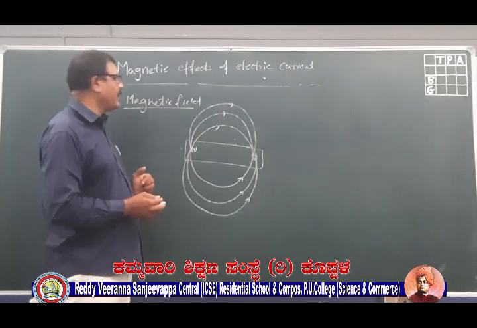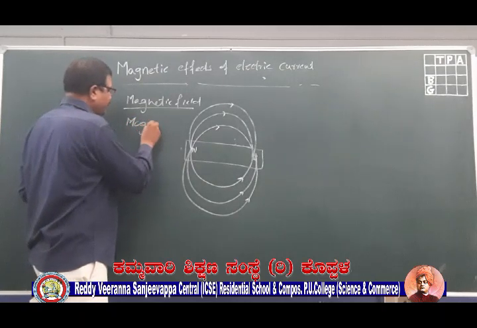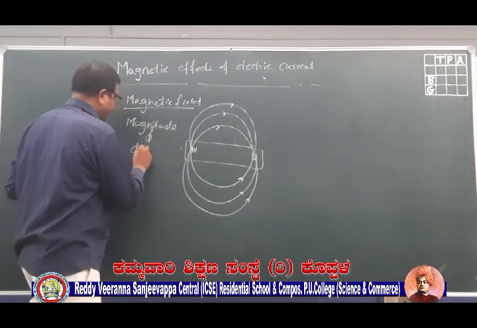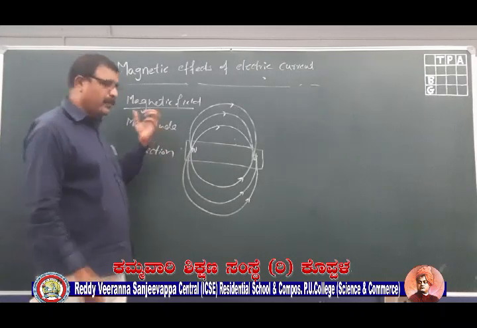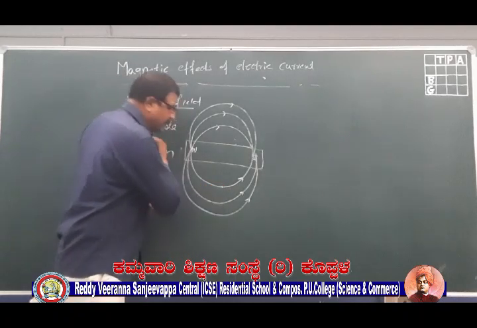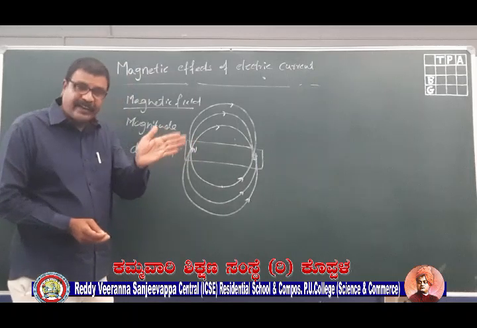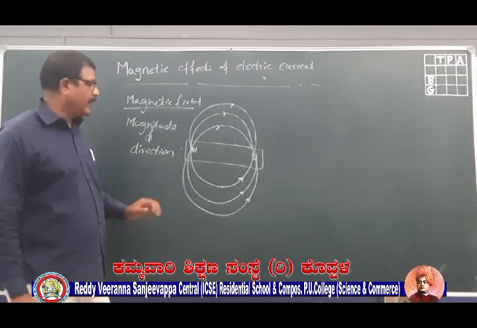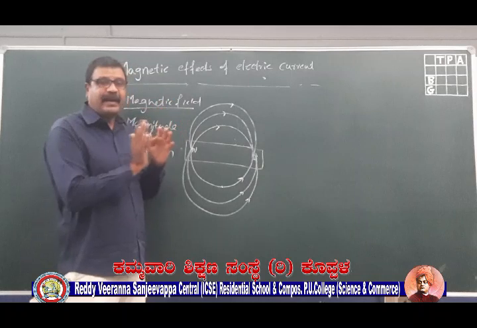And remember, one more very important thing: magnetic field has both magnitude and direction. Now, a question may arise, how can you find out the direction? Simple, keep your magnetic needle at any point. The direction of the deflecting north pole will give us the direction of the magnetic field.